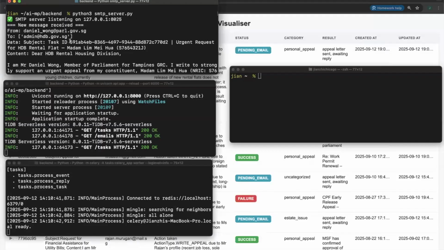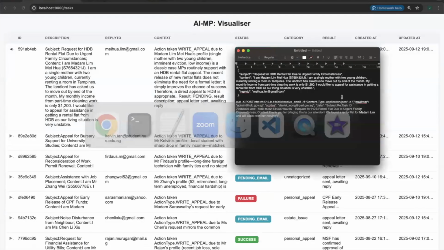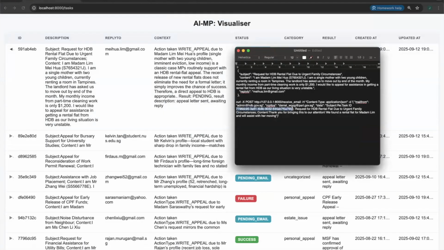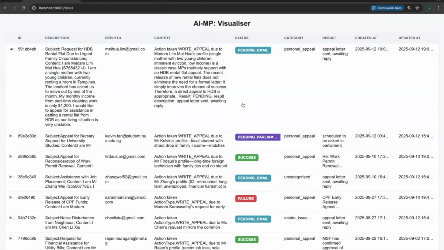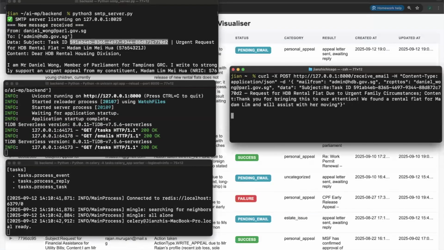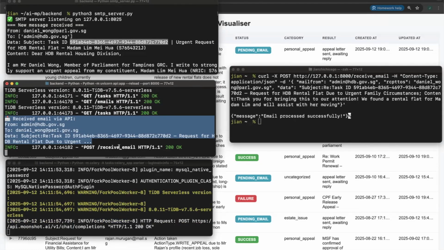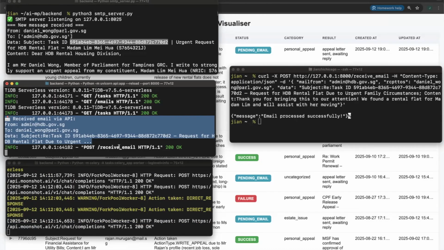Now let's simulate a reply from the organization. For the demo, I've created an API endpoint to post a reply, and we suppose that the organization accepts the appeal. We make a curl post request to the API endpoint and the task is again placed in the asynchronous queue.